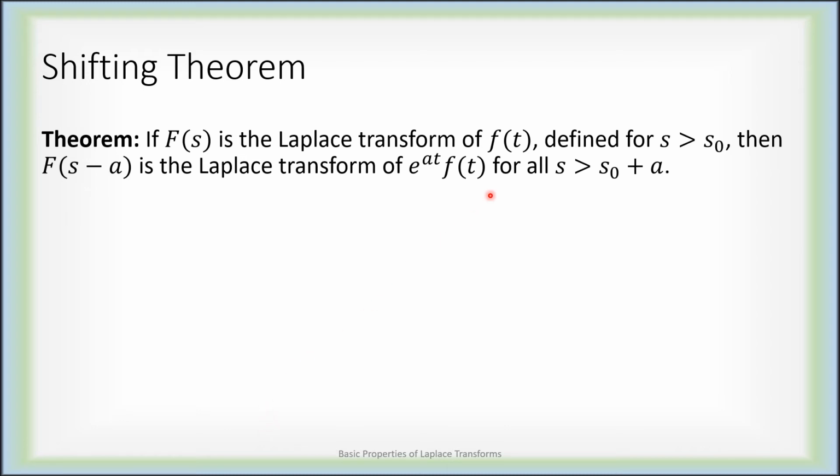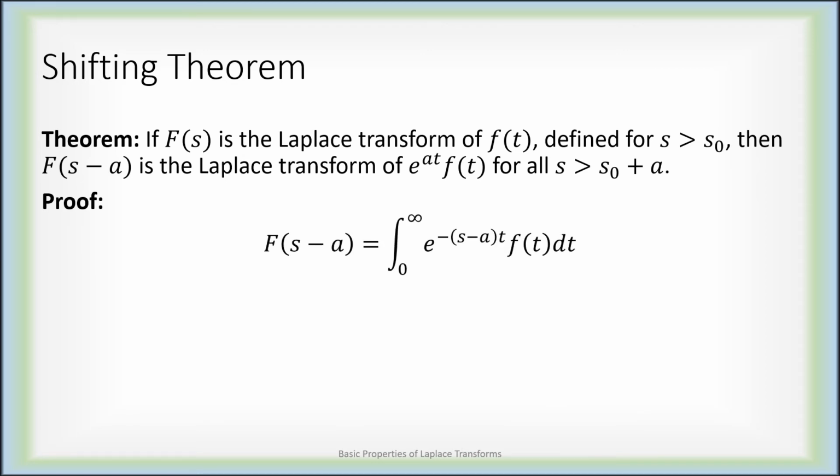In other words, if you can compute the Laplace transform of this function and you get capital F, then you can definitely compute the Laplace transform of this, and it will just be a horizontal shift of the same function, capital F. So if the Laplace transform of little f is capital F, the Laplace transform of e to the at f of t is capital F of s minus a. The proof is actually quite straightforward, so we're going to go ahead and include it.